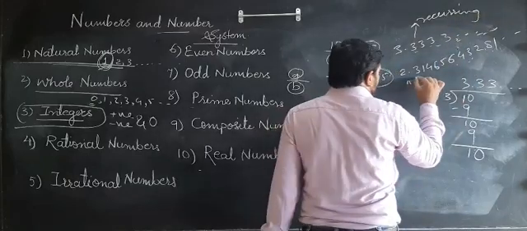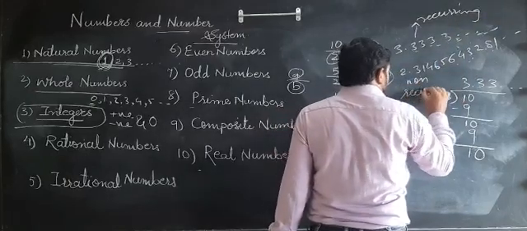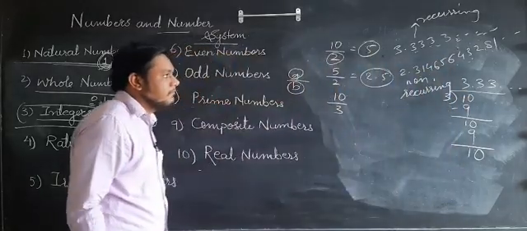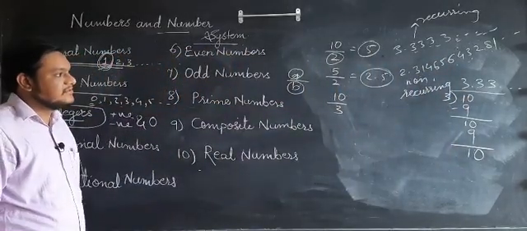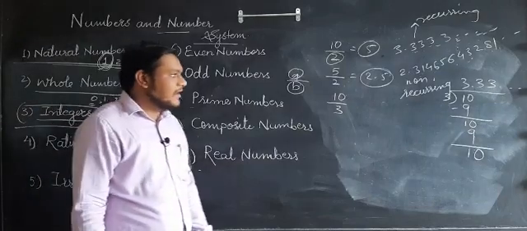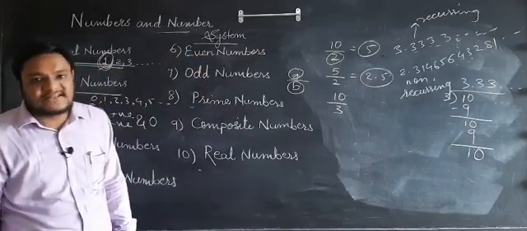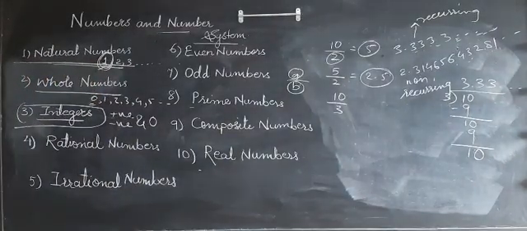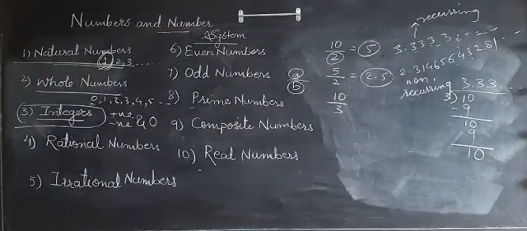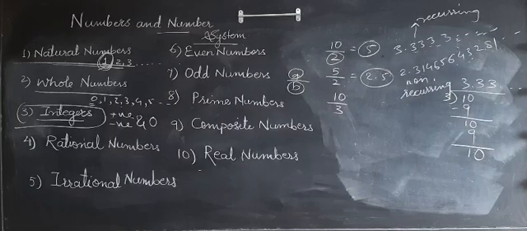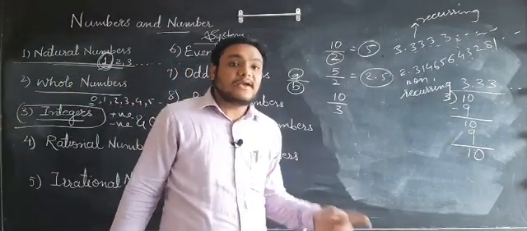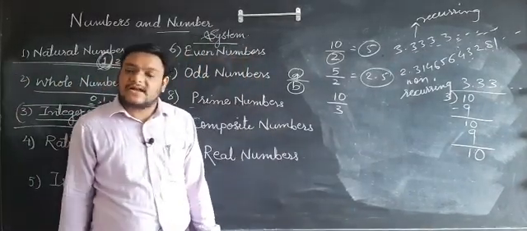But here it is non-recurring. So these types of numbers are called irrational numbers. This means numbers where the decimal form is non-terminating and non-recurring are called irrational numbers. If the decimal form of a number is terminating, it is a rational number, and if the decimal form of a number is non-terminating but recurring, that is also a rational number.